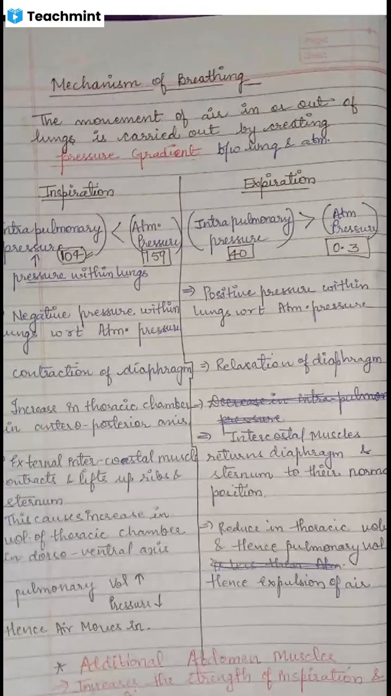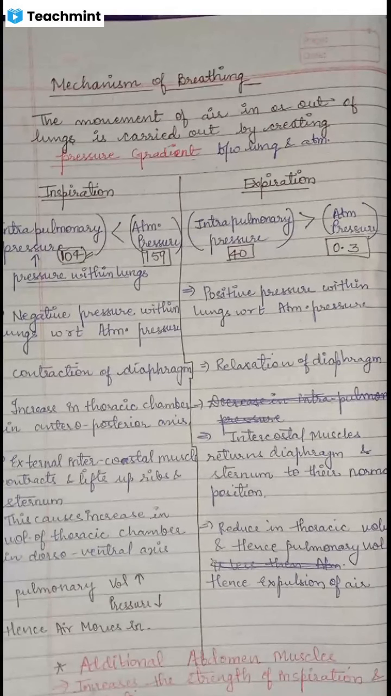See, the movement of air in or out of the lungs is carried out by creating a pressure gradient. We all know that the pressure gradient is from a higher pressure area to a lower pressure area, between the lungs and the atmosphere. When we talk about inspiration, the intrapulmonary pressure, the pressure in our lungs, is less than atmospheric pressure. Means the atmospheric air has a higher pressure in comparison to the intrapulmonary pressure.